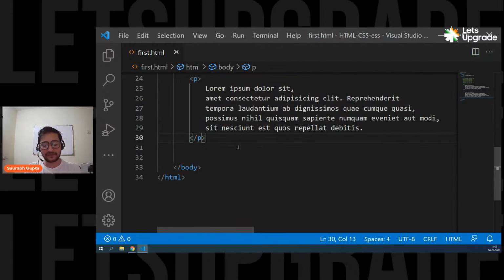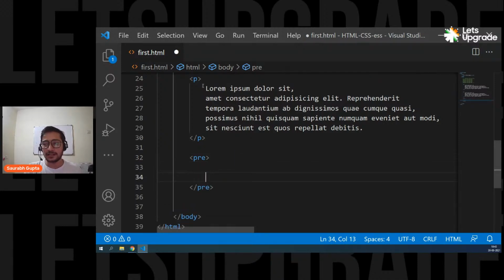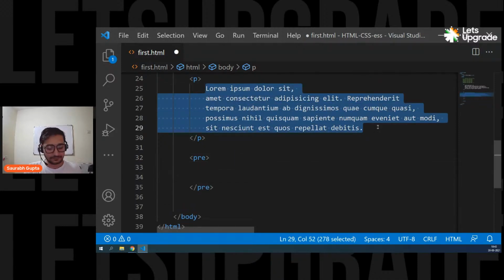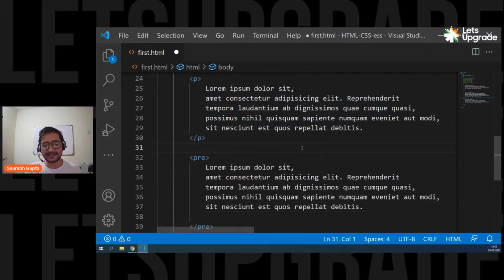So this is a paragraph tag. There is one more paragraph tag that is called the pre-formatted paragraph tag. I want to show you that. And that tag looks like this. You simply write pre. Pre is a pre-formatted paragraph tag. Okay. Let me just copy this, paste it here. I'm doing the exact same thing. It's also a paragraph tag. But let's see what is the difference between p and pre.